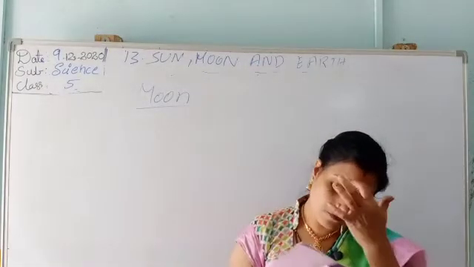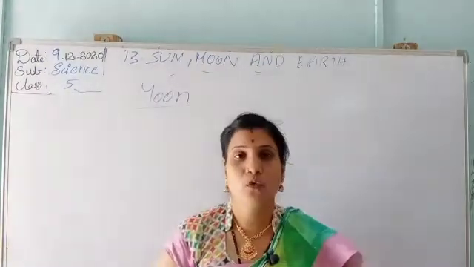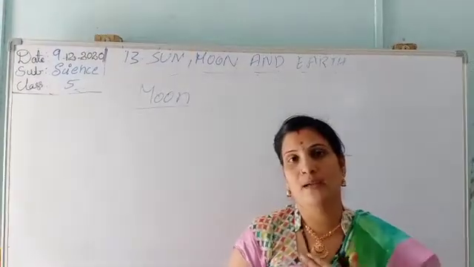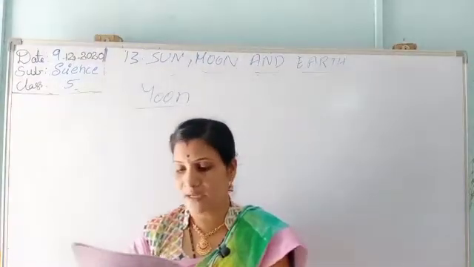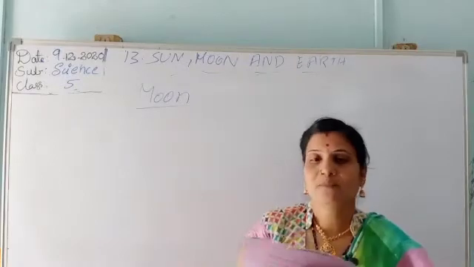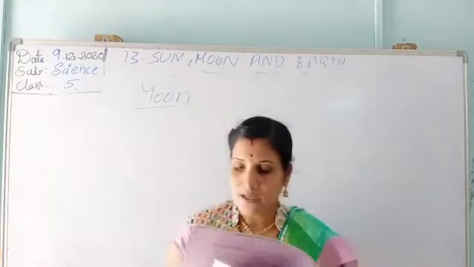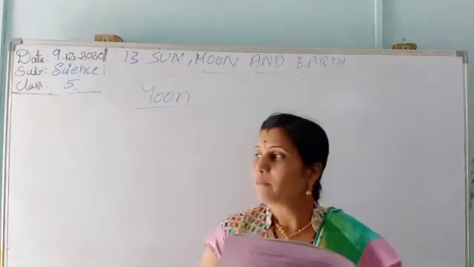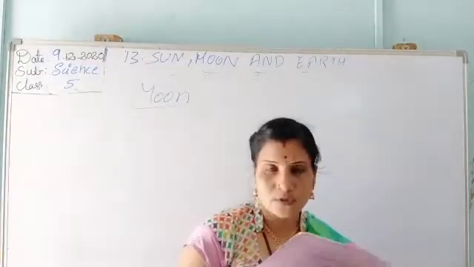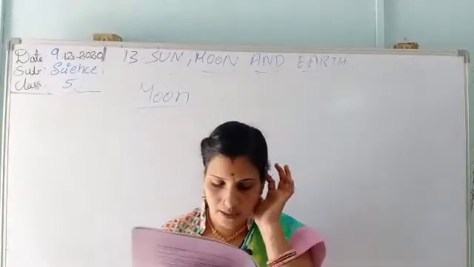It is made up of rocks and has no air on it. On the moon there is no air. It is made up of rocks, that is, it is entirely composed of rocks. Next, there is no air there.